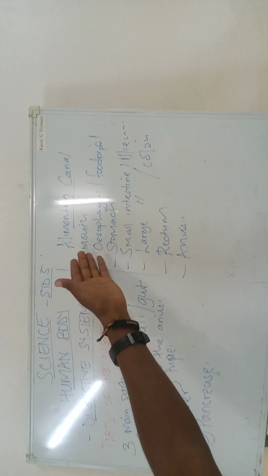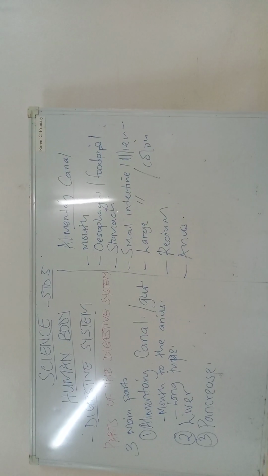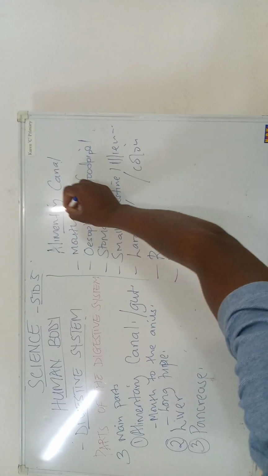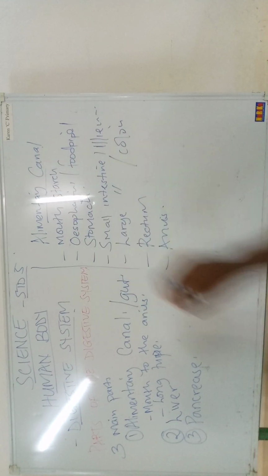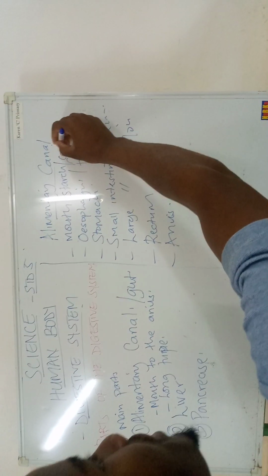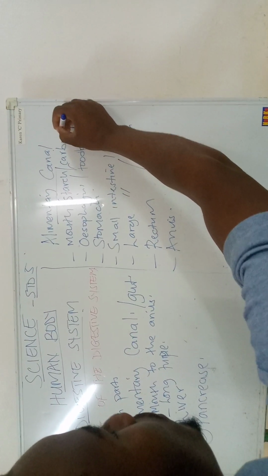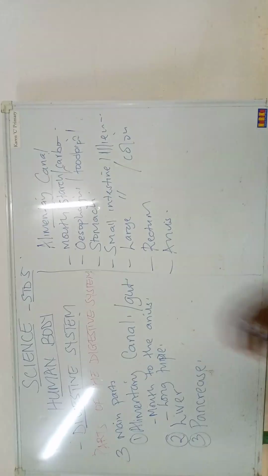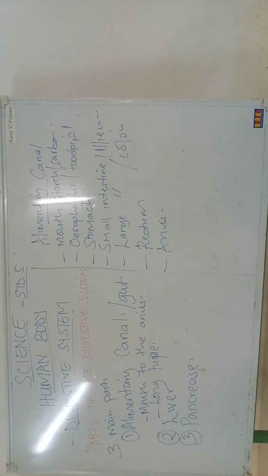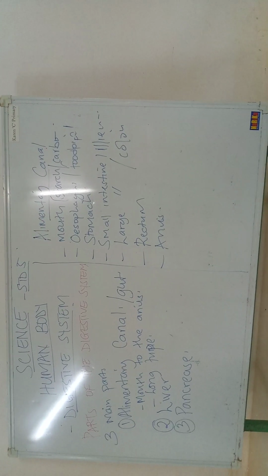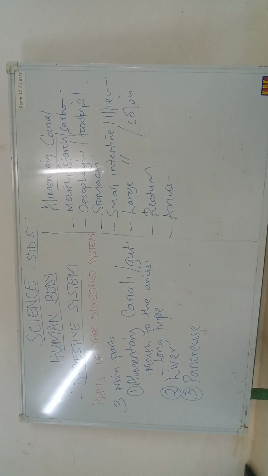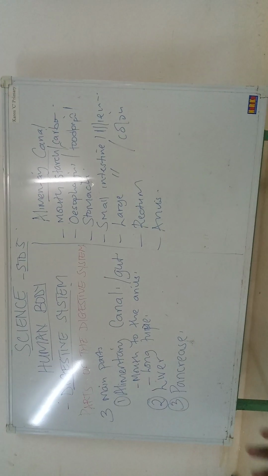Now, the mouth is where digestion of food starts. In the mouth we have starch, which is also known as carbohydrates, being digested. Starch is digested by the help of the juice called saliva.